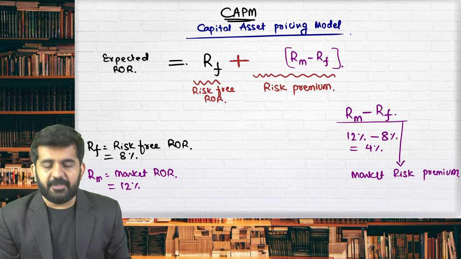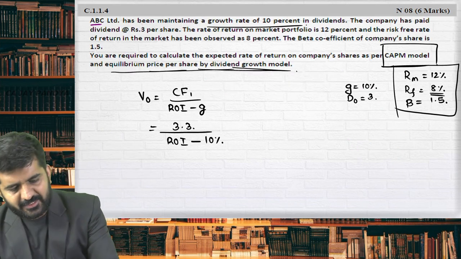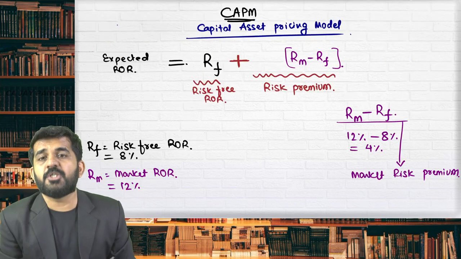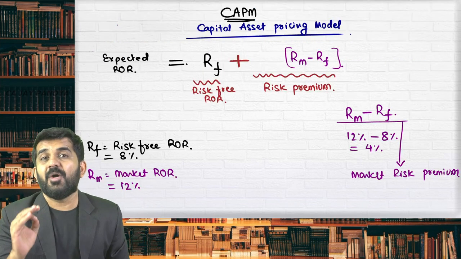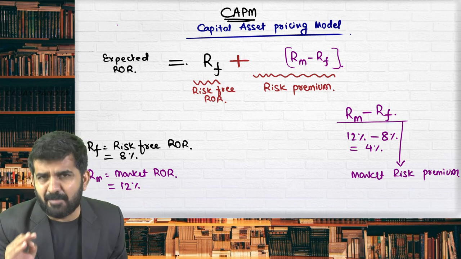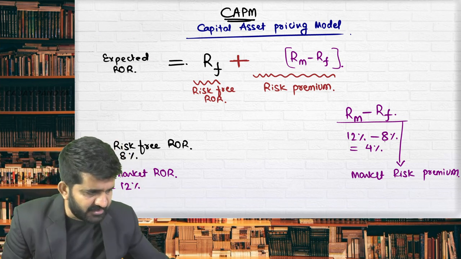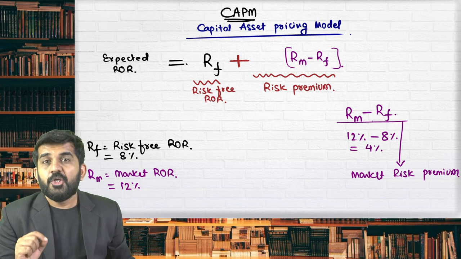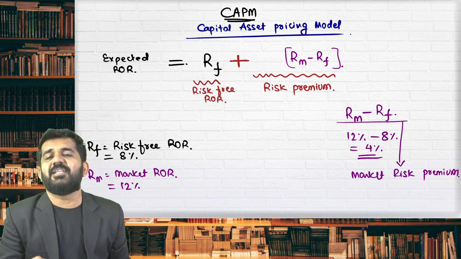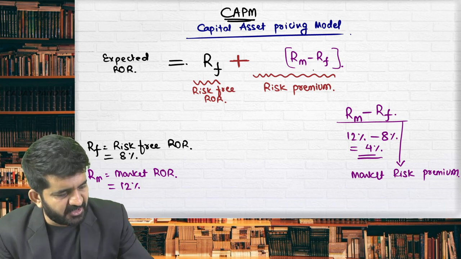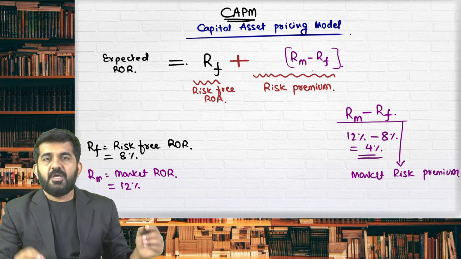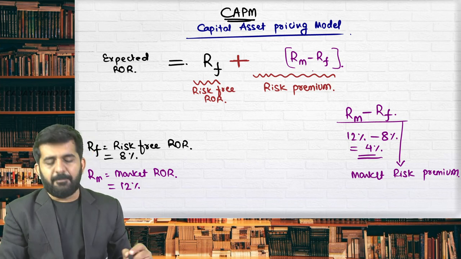Please concentrate. When you are investing in the share ABC Limited, you are investing in fixed deposit or you are investing in market? You are investing in market. If you are investing in market, you should be getting 4% more. That is nothing but market risk premium. So what is added is market risk premium. Now try to understand beta.